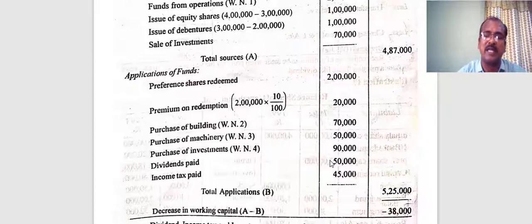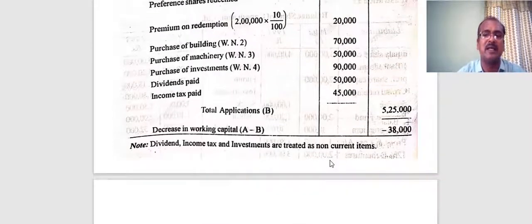If you prepare the schedule of changes in working capital, you find the result as what? Decrease in working capital 38,000. I have already explained: decrease of working capital is like a source of fund. The excess money is returned back to the main pool of funds. So when the main pool of funds gets more money, it is treated as what? Sources of funds. So 38,000 rupees is returned back to the main pool of funds, and it is treated as a source of funds.